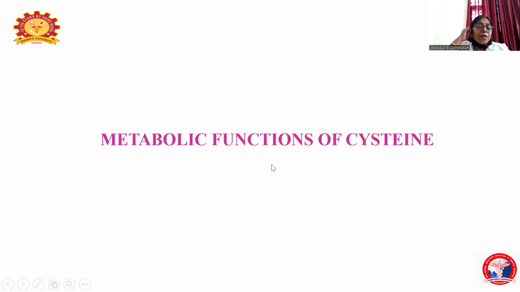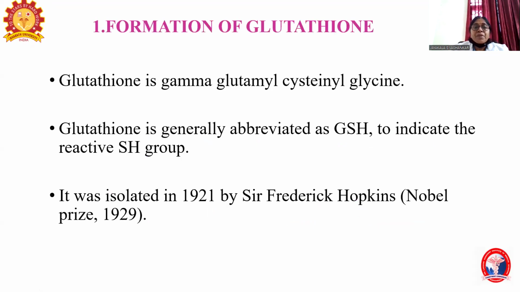What are the important metabolic functions of cysteine? We'll see one by one. First is the formation of glutathione. Glutathione is gamma glutamyl cysteine glycine. So it is the composition of three amino acids: glutamic acid, cysteine and glycine. So it is a biologically important tripeptide in our body.